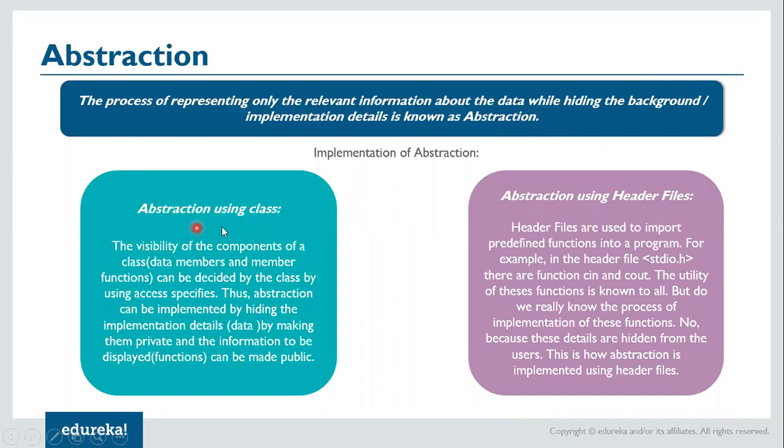Now, what is abstraction using a class? The visibility of the components of a class, that is data members and member functions, can be decided by the class by specifying access modifiers, right? Therefore, abstraction can be implemented by hiding implementation details, which could be data, by making them private, and the information to be displayed can be made public. So we can use the functions to access the private members of the class in C++. This is the concept of abstraction which is achieved with the help of a given class.